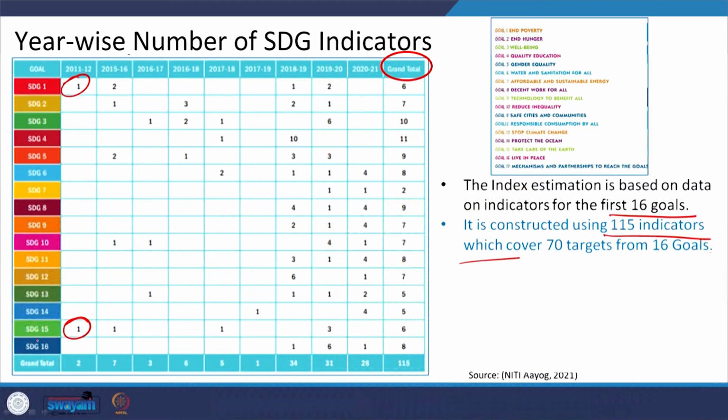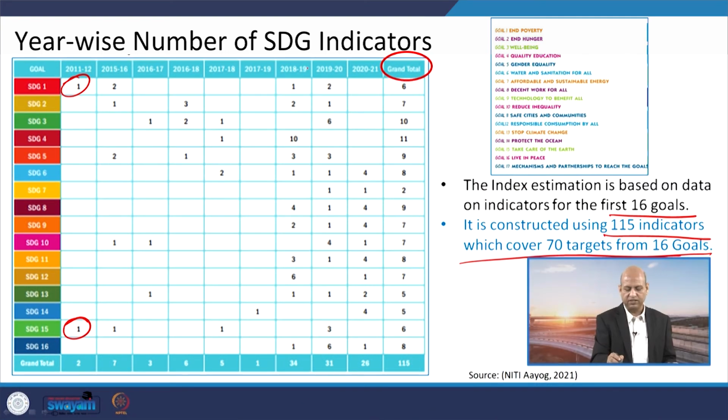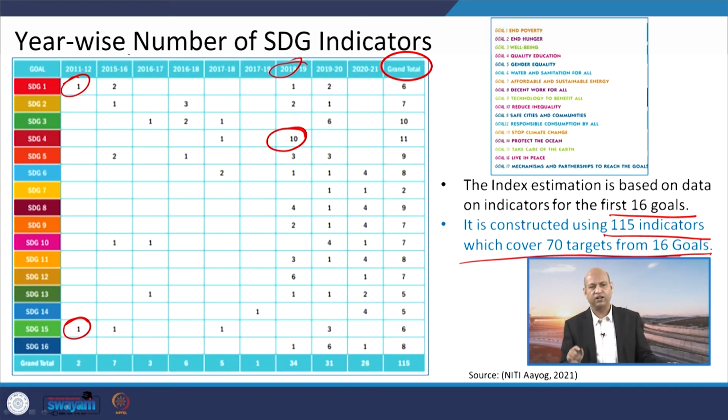Here you can see the periodicity of indicators, which shows the number of indicators used in a particular year. In 2011-12, there was only 1 indicator for SDG 1 and 1 indicator for SDG 15, total 2 indicators. But now, in 2018-19, there is 1 indicator for SDG 1 and 10 indicators for SDG 4. So the number of indicators is increasing, and at present we have 115 indicators, which cover around 70 targets from these 16 goals.